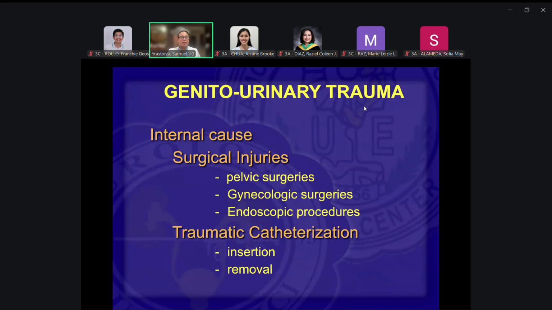And this one is very important, especially when we go into clerkship, whether at the fourth year level or as internship: traumatic catheterization. This is very important because it is easily avoidable, and a lot of injuries to the urethra are actually caused by traumatic catheterization. Whether it is unnecessary, which is really not supposed to happen, or unavoidable, like when it's really difficult to insert because of very big prostates, or just because of improper technique in catheterization.